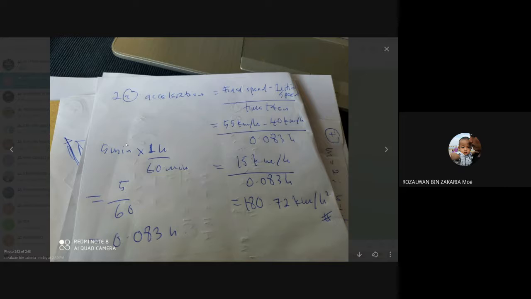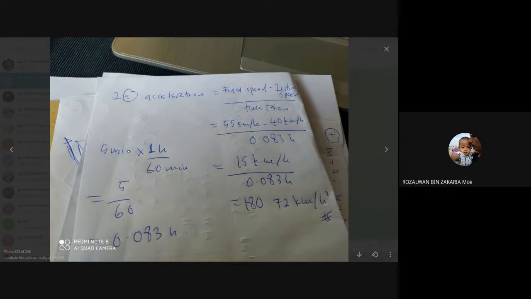Remember, the unit for the speed is kilometer per hour, which means the time must be in hours. But the time is given in minutes, so you have to change minutes to hours. 5 minutes changed to hours, you just divide with 60, or multiply 5 minutes with 1 hour over 60 minutes, because 1 hour has 60 minutes.